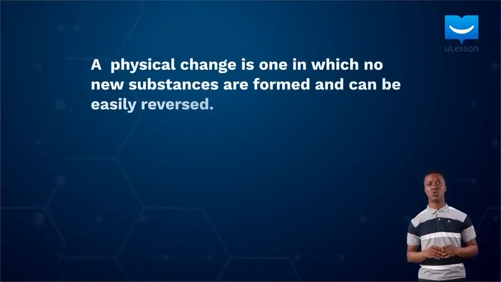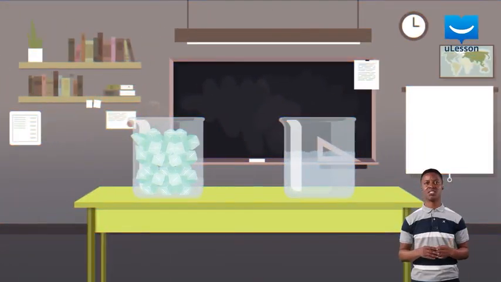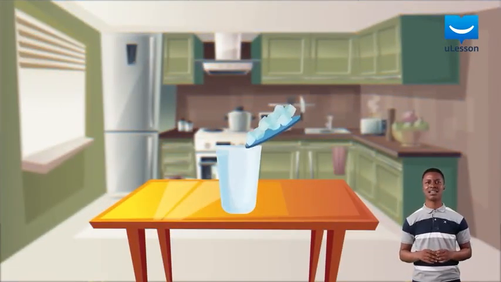A physical change is one in which no new substances are formed and can be easily reversed. An example of a physical change is the melting of ice to water. Since both ice and water have the same chemical composition, H2O, and the process can be very easily reversed, it is a physical change. Imagine putting ice in a glass cup.